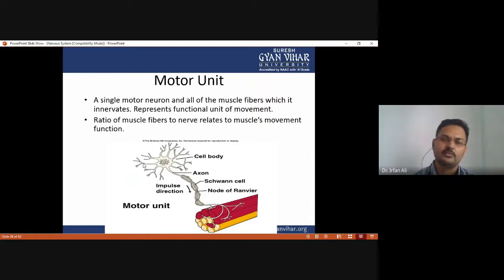So this is called a motor unit, and the ratio of muscle fibers to nerve relates to the muscle movement function. In this figure, you can see the neuron that includes the cell body and axon, and here is the node of Ranvier and Schwann cell. So this is called one complete motor unit.